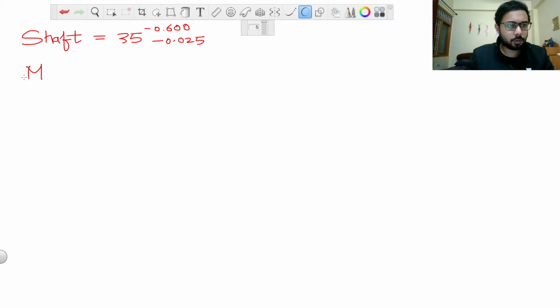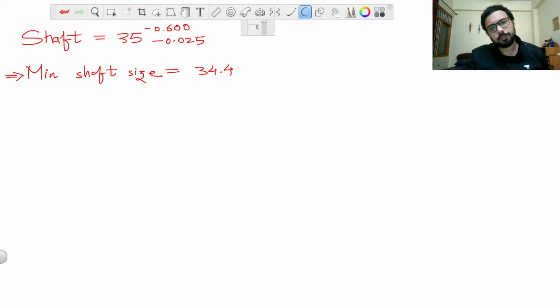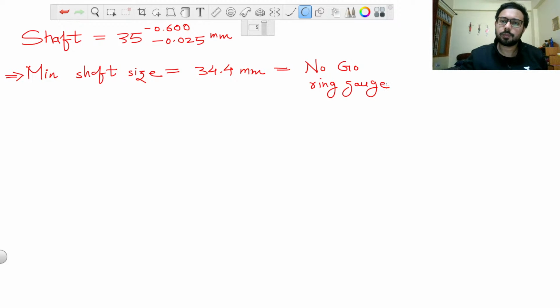Therefore, minimum shaft size is equal to 35 minus 0.6, so it will be 34.4 mm, in millimeters, and this is nothing but the no go ring gauge size.